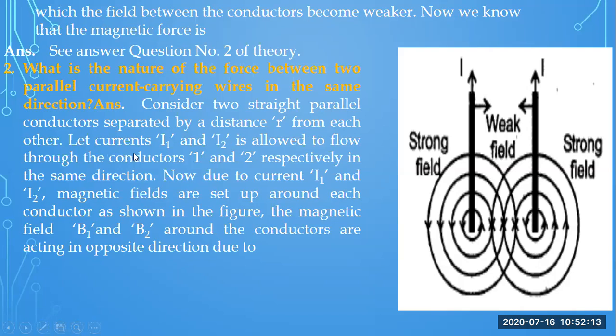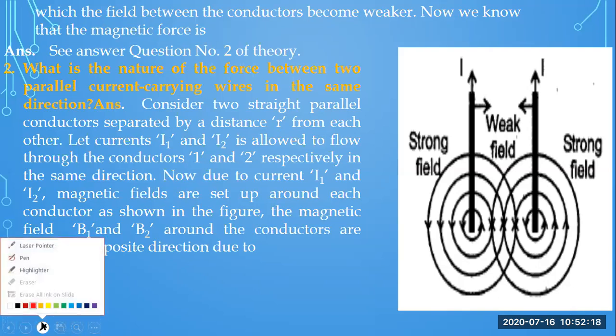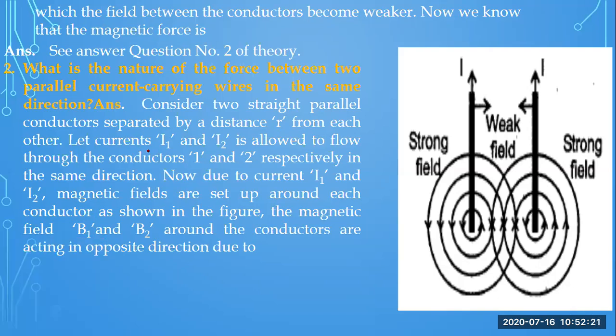from each other. Let I1 and I2 be allowed to flow through conductor 1 and 2 respectively in the same direction. Here it is: this one is I1, this one I2. They are the conductors in which the current is flowing in the same direction.